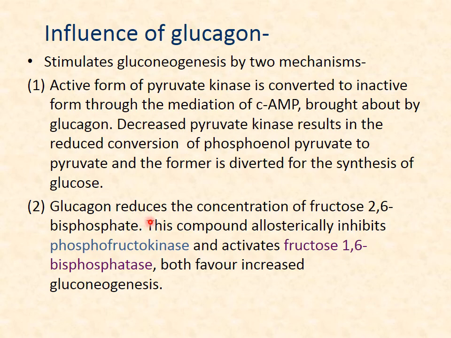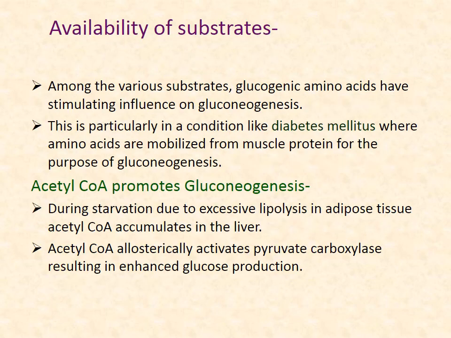The second method is that glucagon reduces the concentration of fructose 2,6-bisphosphate. When fructose 2,6-bisphosphate is reduced, phosphofructokinase is no longer activated. So this will inhibit phosphofructokinase, the glycolysis will not take place, and it will favor gluconeogenesis.